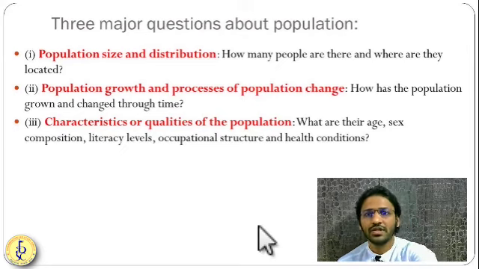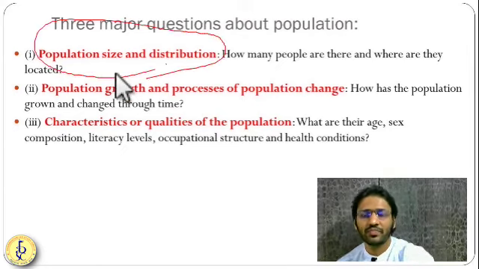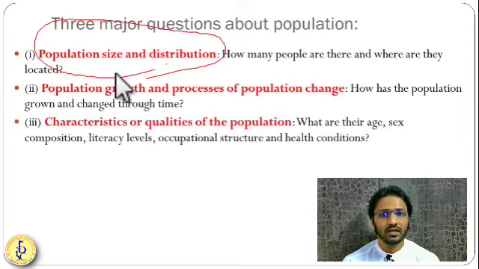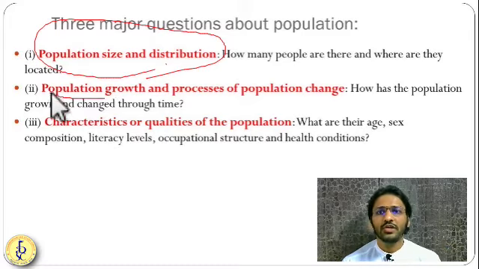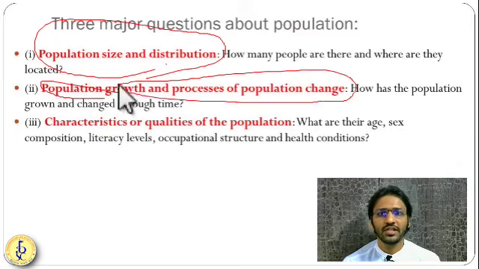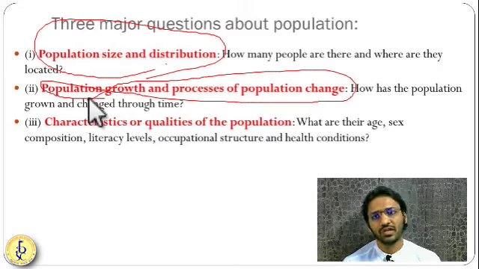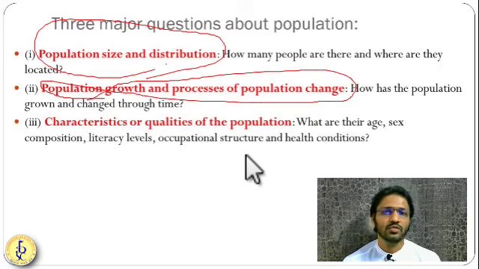First is population size and its distribution. Size means the total number of people, which areas they are living in, why in a particular area they are more, and why in a particular area they are less. Then next, you have population growth and the process of population change. Again here, birth, death and migration will come in terms of growth and population change. Then, what are the characteristics of your population?